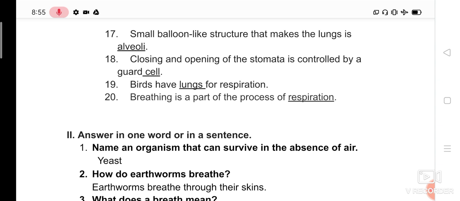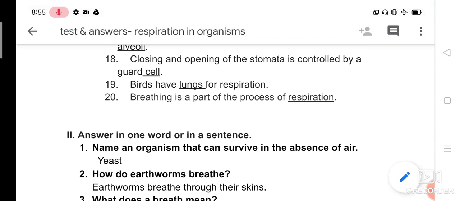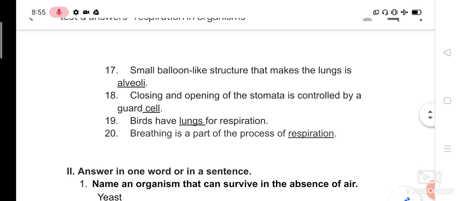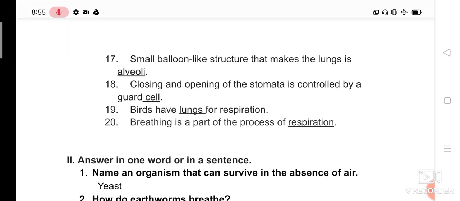So it acts like a door, with closing and opening, isn't it? See, if we are entering our home, we have to open the door to enter, and we close the door. If we want to get out of the home, we open the door and come out, and again we close the door. Like that, in gaseous exchange also, opening and closing will be there. That is done by the cells called guard cells.